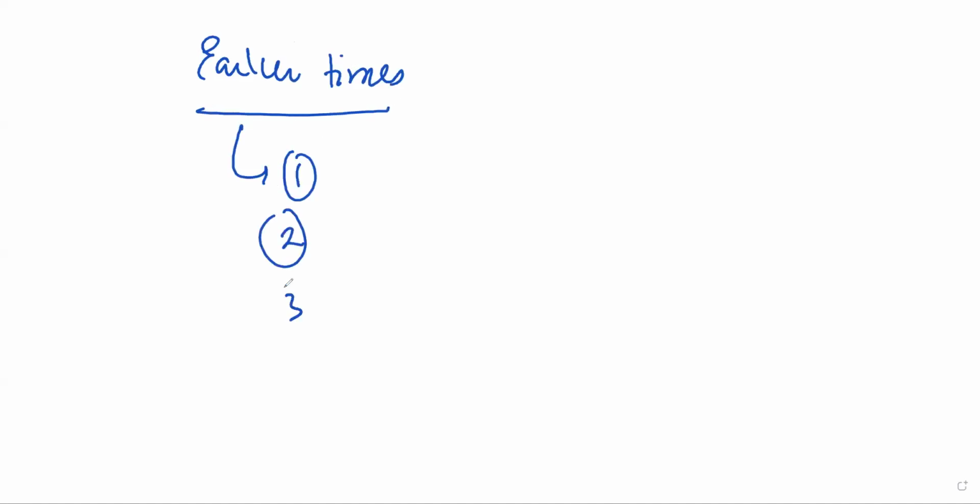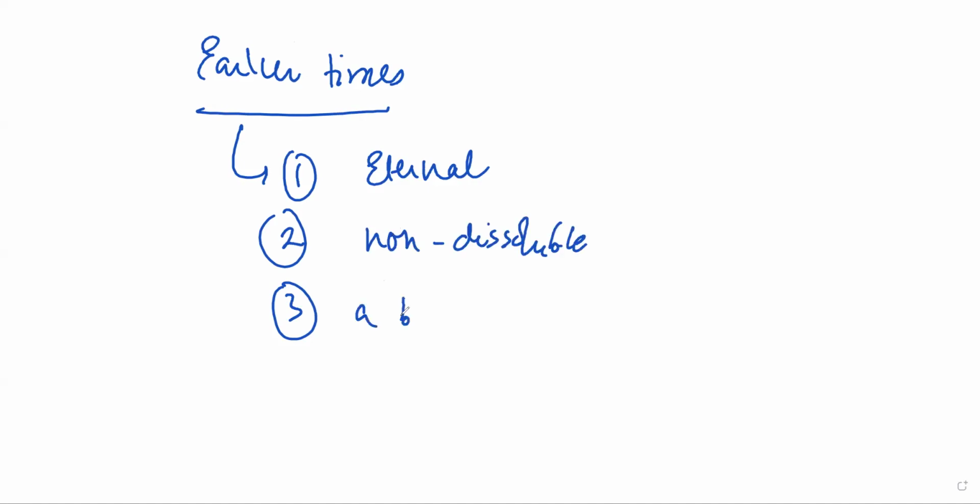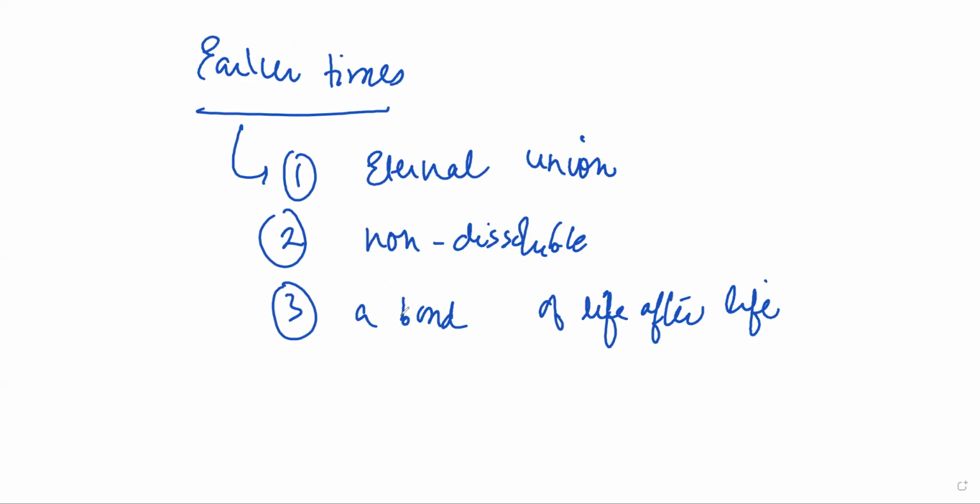So, in earlier times, what happened was that marriage had three characteristics. It is eternal, non-dissoluble, and a bond of life after life. So, marriage was taken as an eternal union. Even while we marry in Hindus, we call it Saat Janam Ka Rishta, right? The seven feras that are taken around the holy pyre, it is known as Saat Janam Ka Rishta. So this concept has emerged from the eternal union.